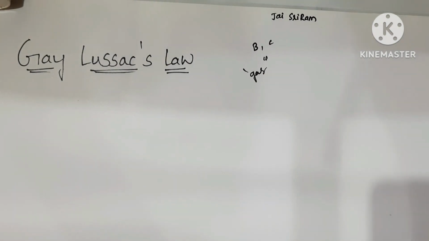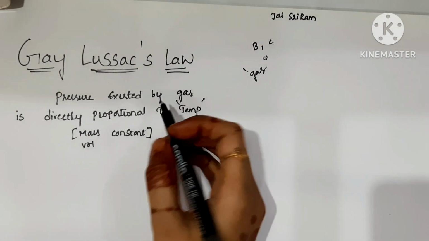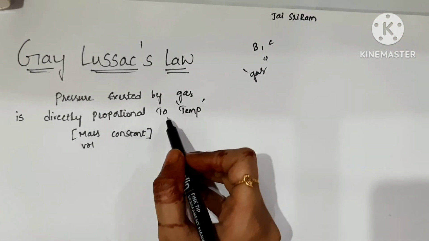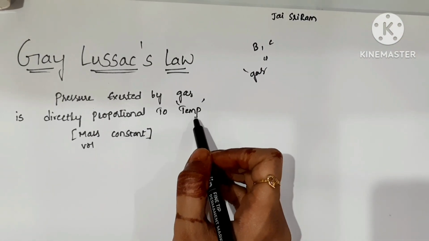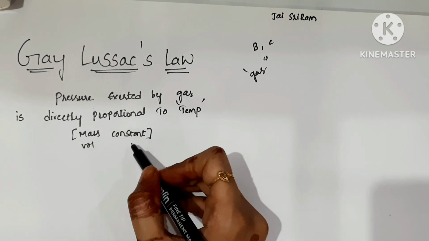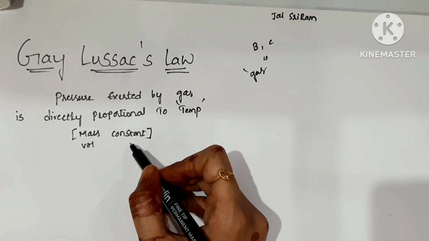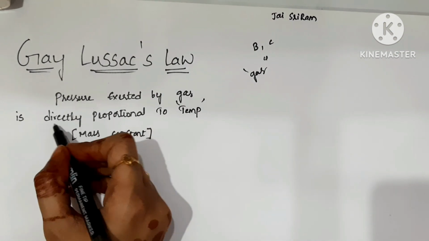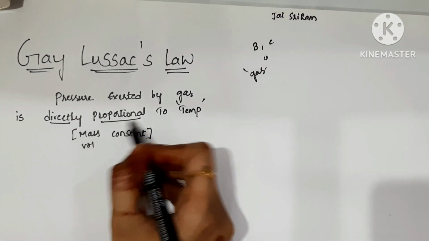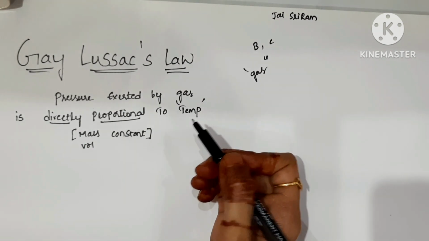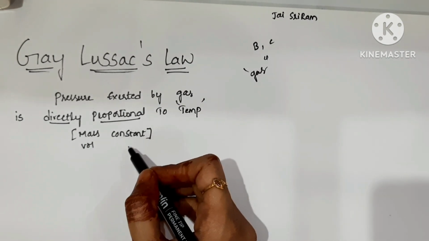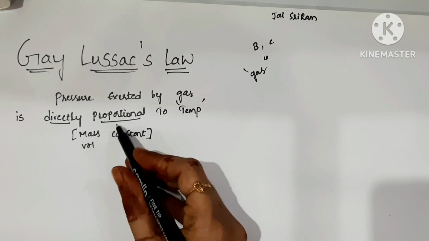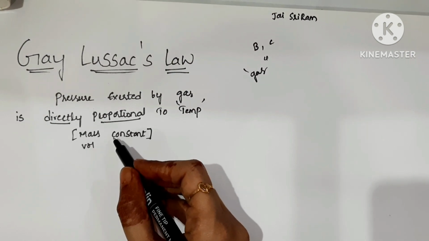Gay-Lussac's law states that the pressure exerted by a gas is directly proportional to the temperature when mass and volume are constant. Here, mass and volume are constant, right?